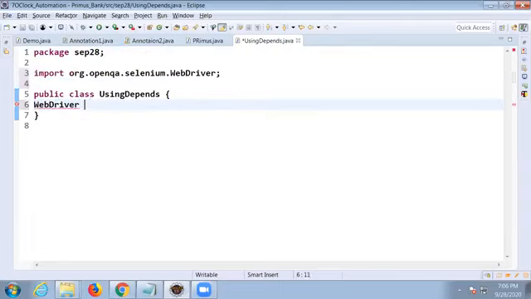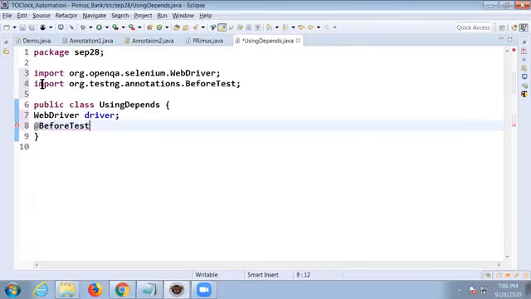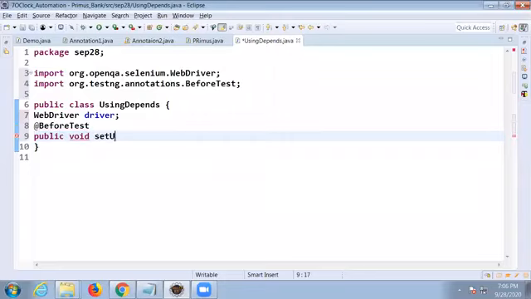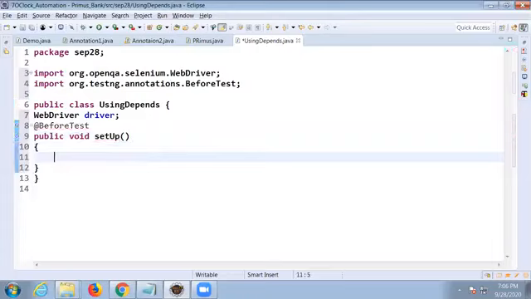WebDriver object is driver. And here I'm writing the precondition with @BeforeTest, because I want it executed only once. Public void method name is setup. The precondition will also be setup, right? And then launch a browser.